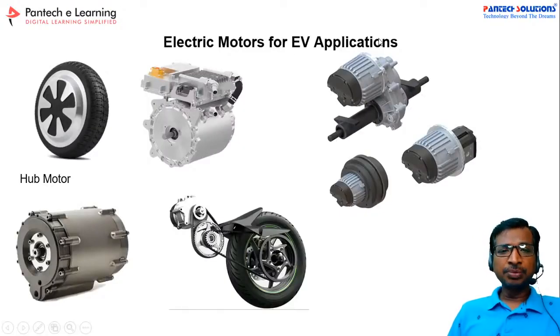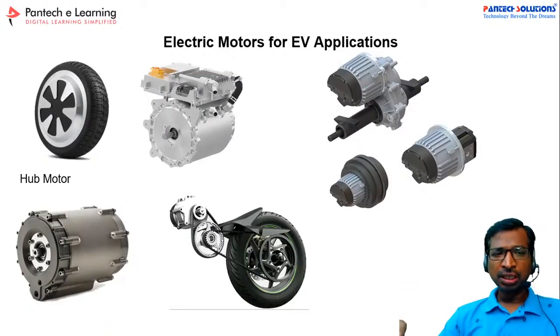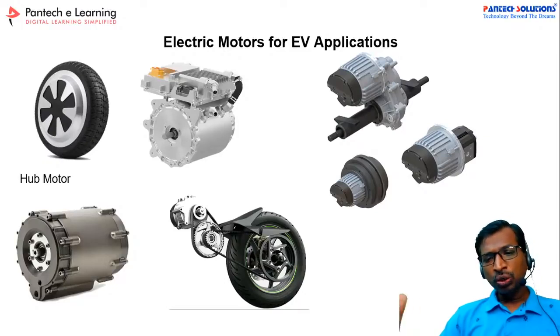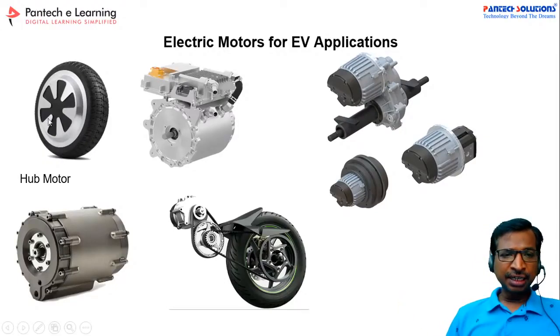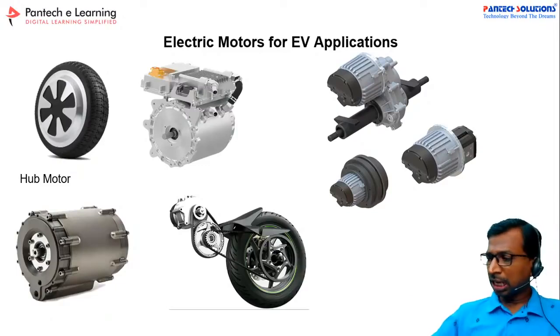And these are all the types of motors in EV applications. See here, this is called a hub motor. For a small range of power, motors will work as a hub motor. Actually here there are two different types. This is one type of motor, and this is another type. This motor is called the inner rotor motor, and the hub motor is the outer rotor motor. In any motor there are two different parts.